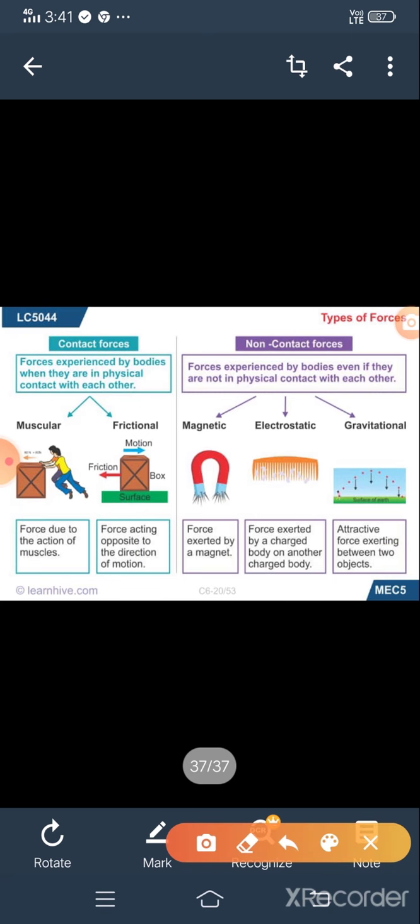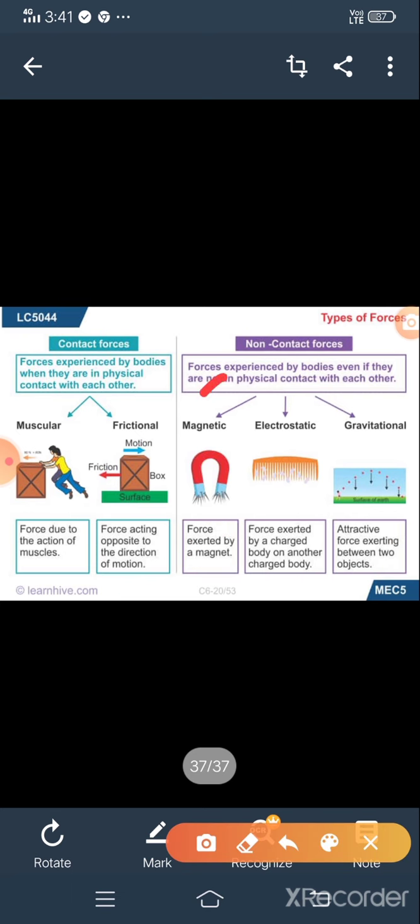And what do you mean by friction force? Friction force acts opposite to the direction of motion. When we apply a force in this direction, the friction acts in the opposite direction. So this is called friction force.